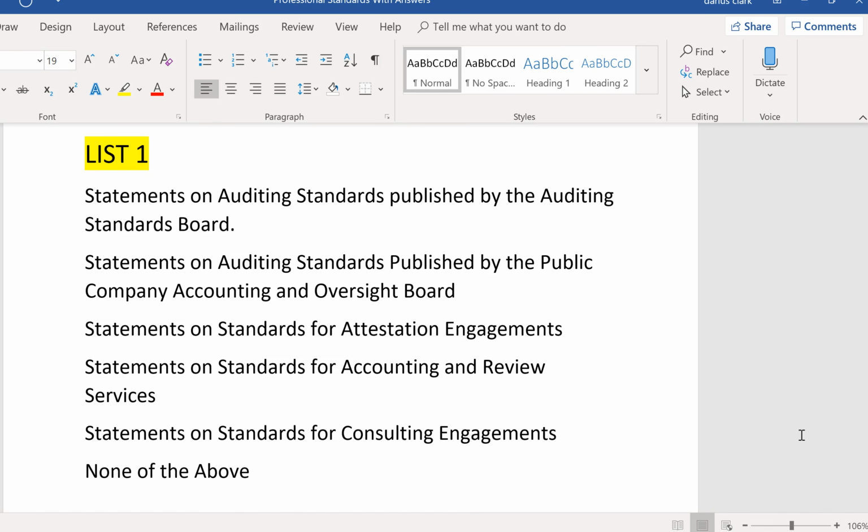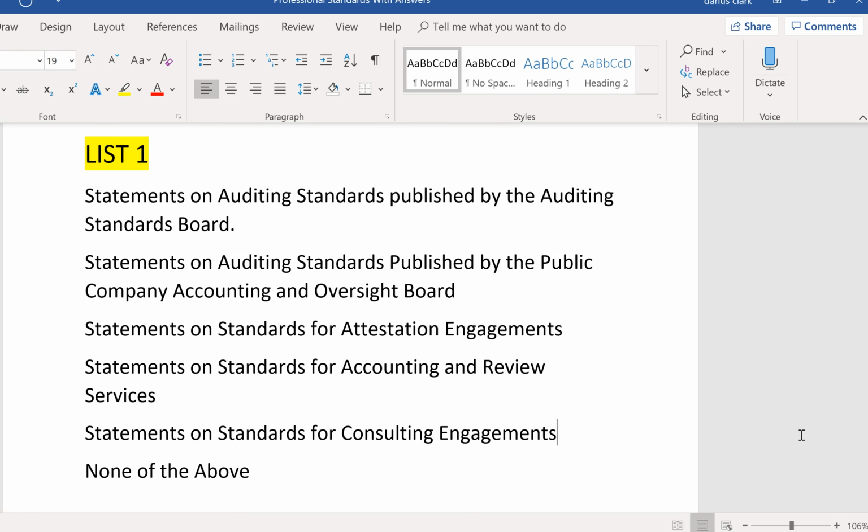Now, if that client were an issuer, then that audit and that limited review, that review of interim financial information, would be covered by the PCAOB standards. So if it were an issuer, not only would the audit be covered by PCAOB standards, but so would the quarterly review. The interim review would also be covered by PCAOB standards.